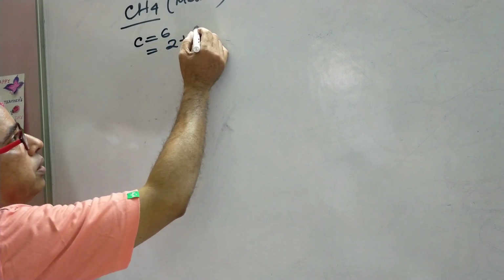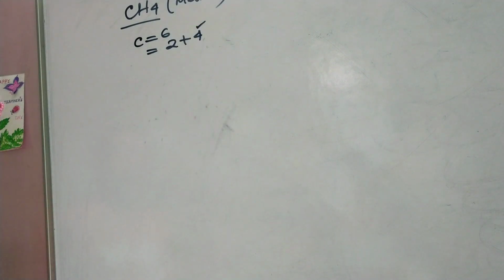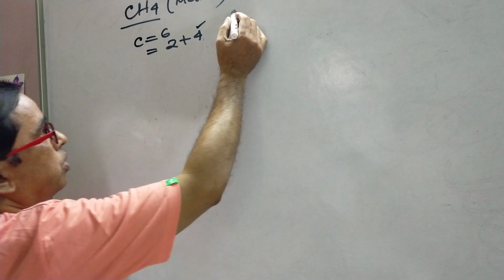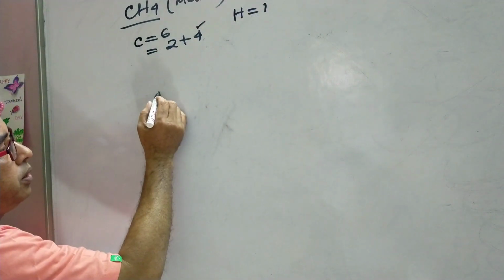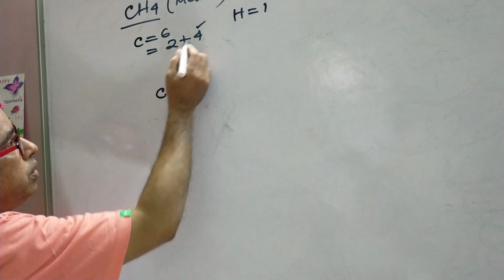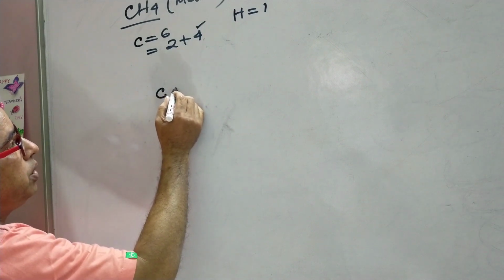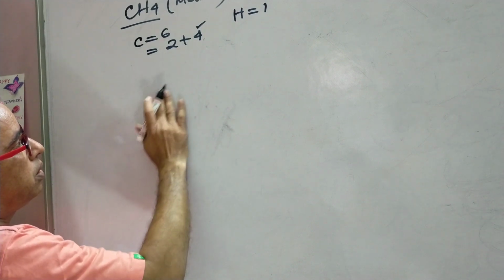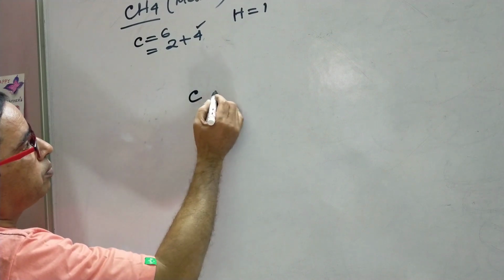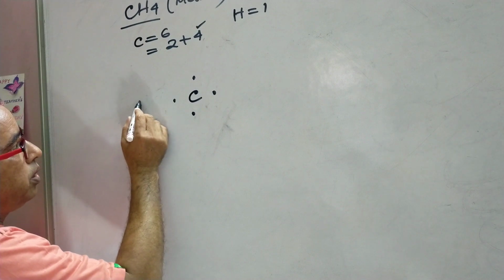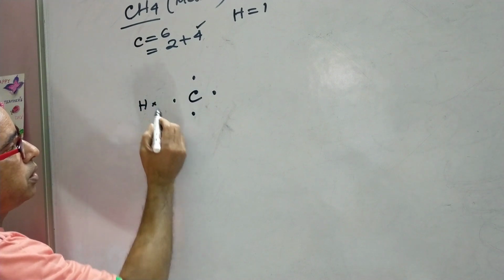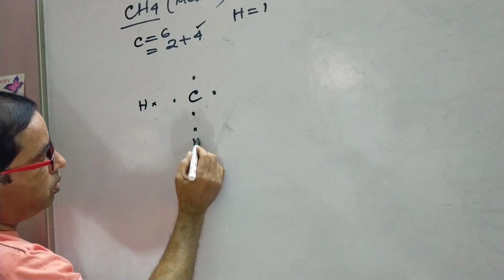We will show these 4 electrons of carbon, and hydrogen has the atomic number 1. So the formation of molecule is like this. Carbon with these 4 electrons can be represented like this, and hydrogen atoms are placed on all sides of carbon.